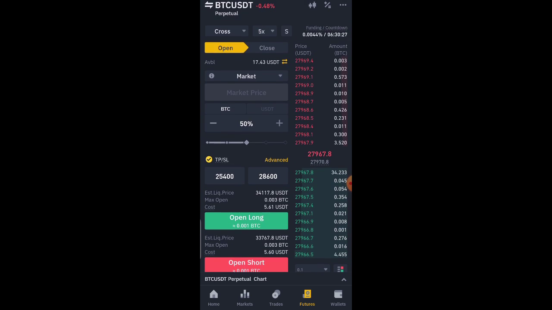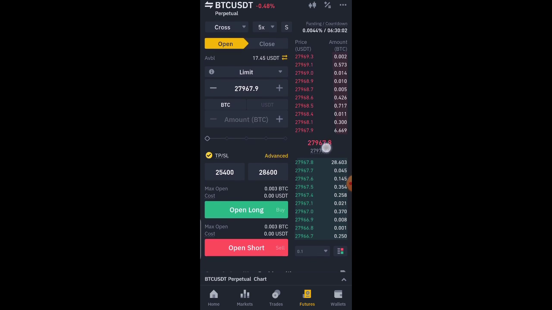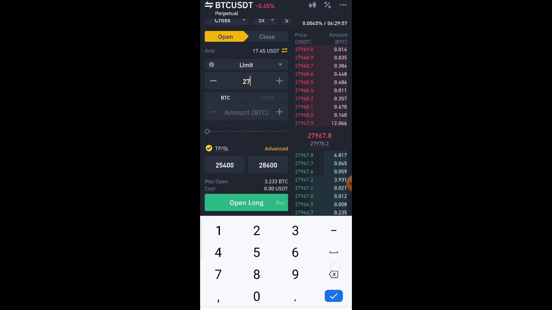Because I've selected market, if I click on open short position, it's going to enter the market straight away, and I'm already participating in the market. So let me change it to limit order, that is, when it gets to 27,000, instead of 27,967 that the current market price is at the moment. I just want to show you how to do limit order.